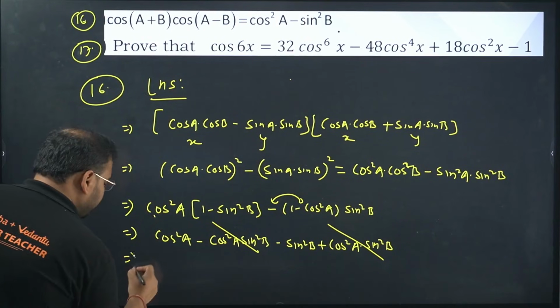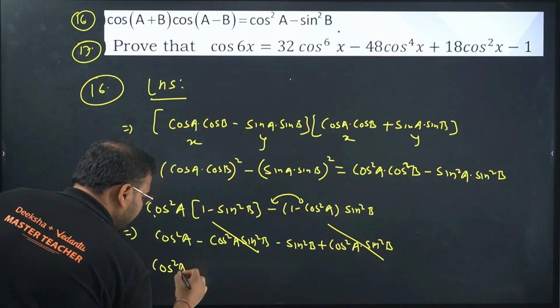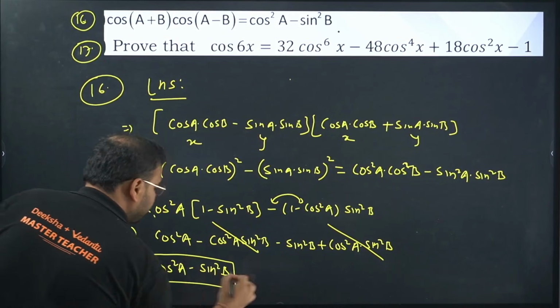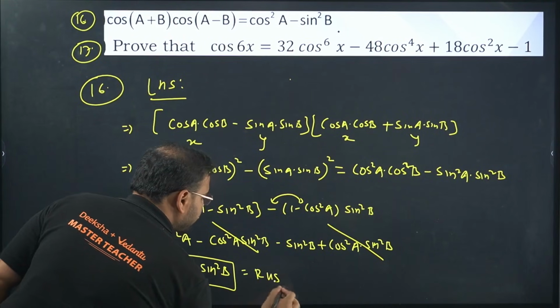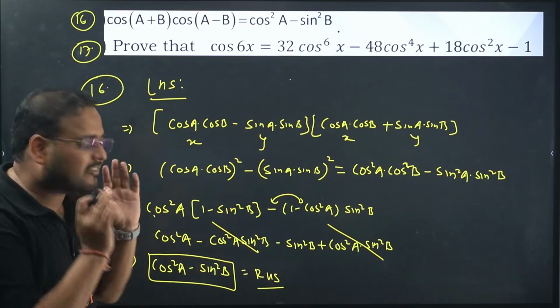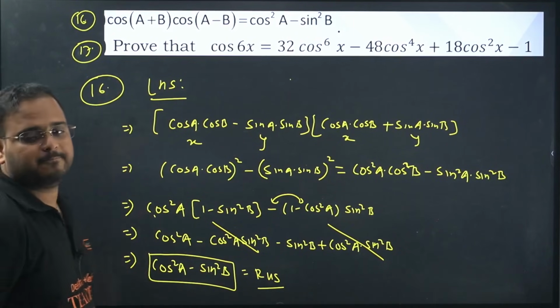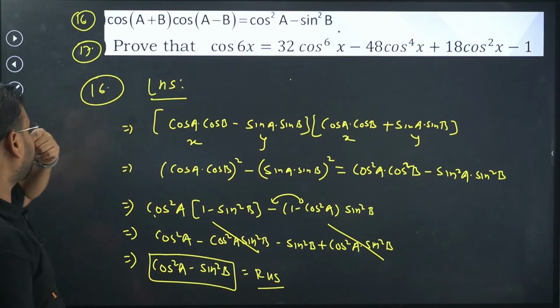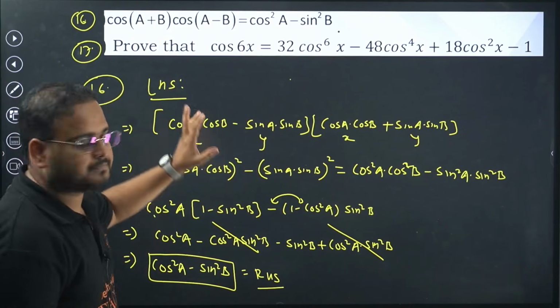Answer is what? Cos square a minus sin square b. This is your RHS. Please check. Correct? So do not try to complicate it if it doesn't have to be. Okay? Go with the simple formulas, and you'll get all the questions right in the trigonometric identities and equations.